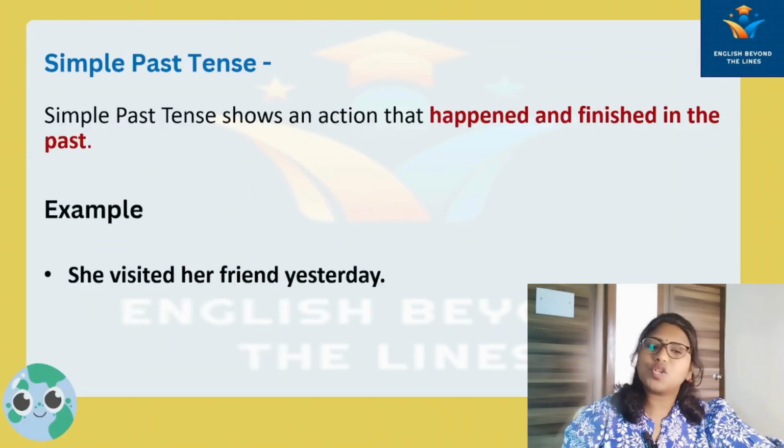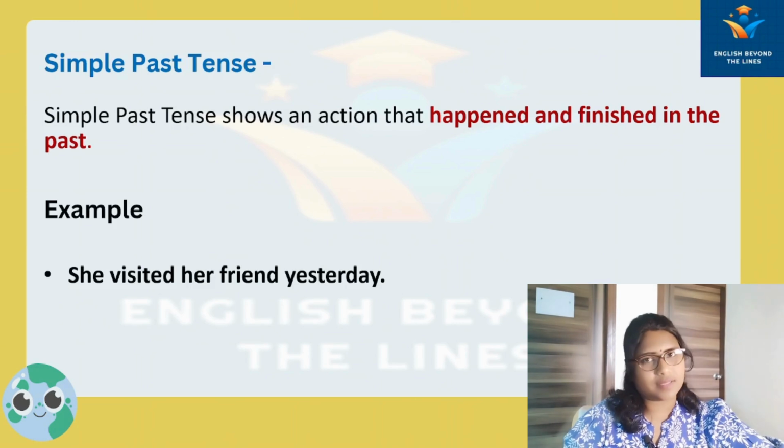Simple past shows an action that happened and finished in the past. As an example, we can say, she visited her friend yesterday. Means already the work has been completed.